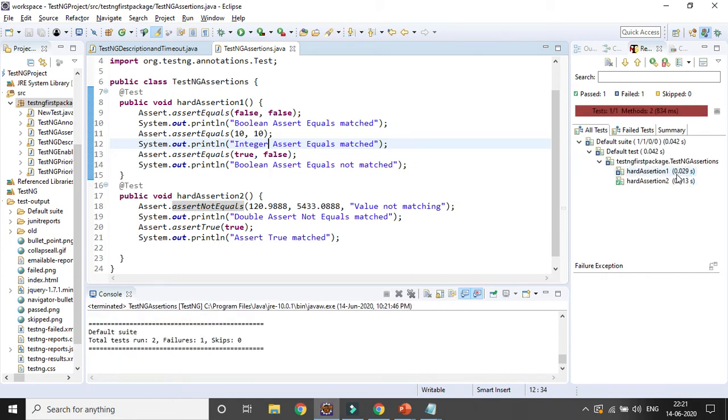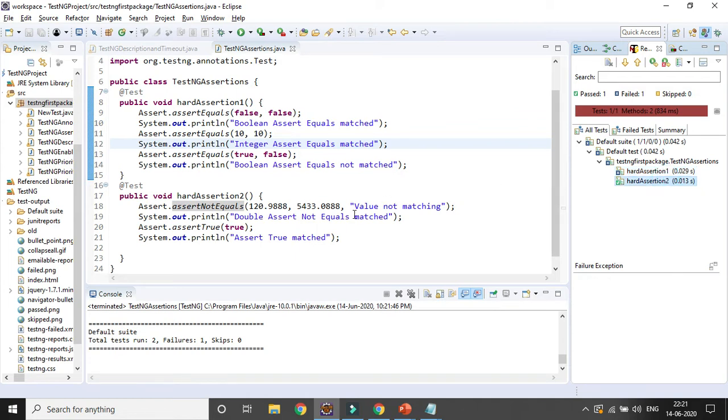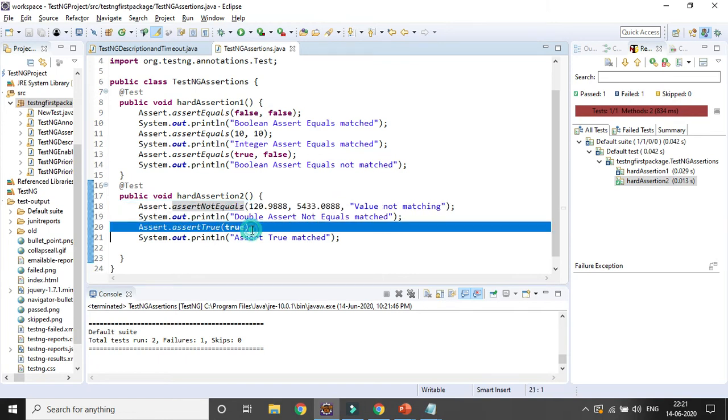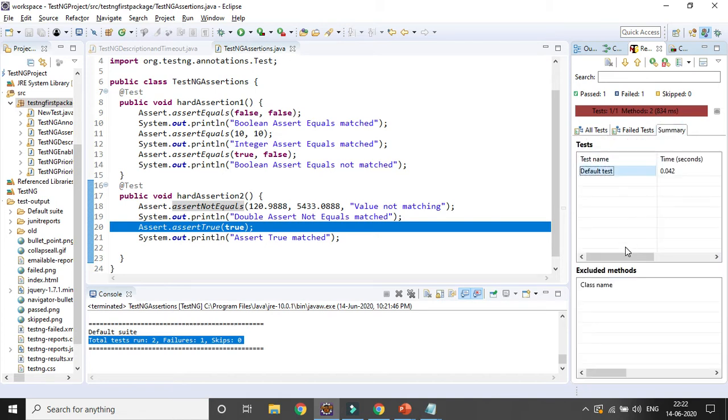You can see test case 1 is getting failed, right? And test case 2 is getting passed, because these two assertions are passing here. It is not equal, and also assert true equal to true. You can see total number of test cases run, failure 1. If you go to the failed test, you can see the total elapsed time: 29 milliseconds for the failed test case, and for the passed one only 13 milliseconds. And in the summary, total time taken for execution of test cases, class count and method count, right?